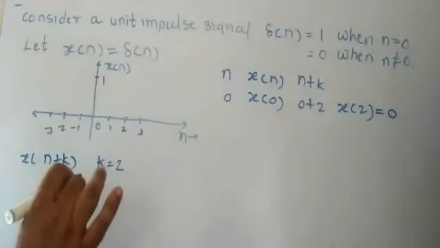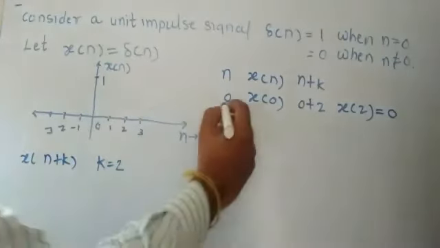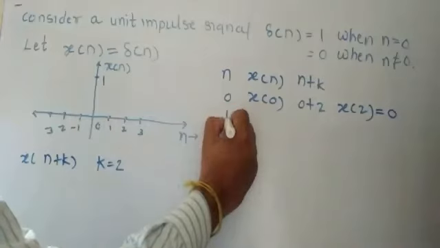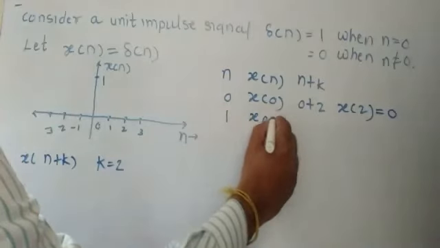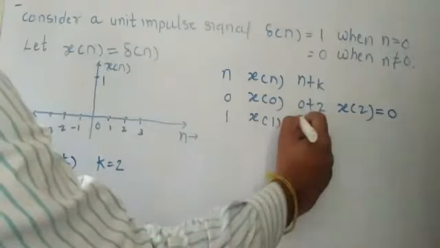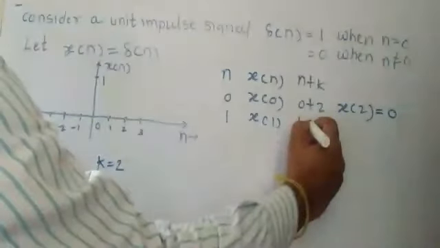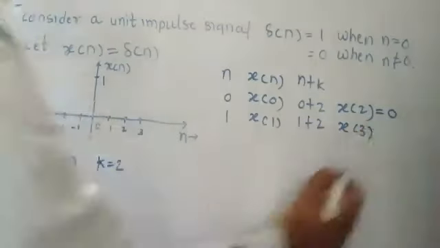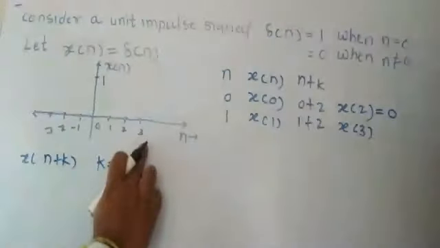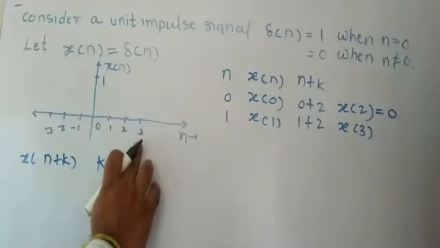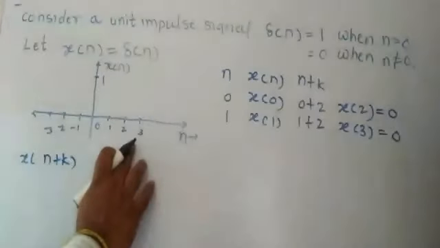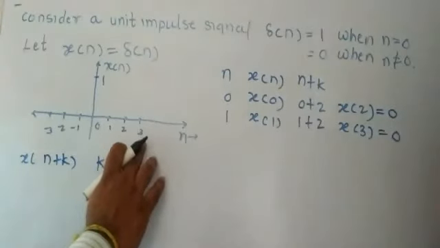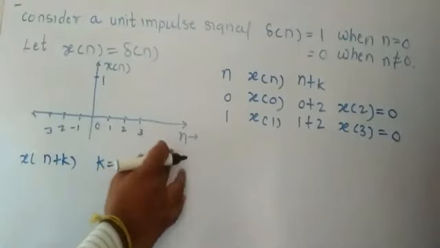Getting this point? Now if I say n is 1, you will get x of 1 plus 2. Here I put the value of n, that is 1. 1 plus 2 is equal to x of 3. Again here x of 3 is not present, its value is 0. So that's why I say here it is 0. Now if I put the value of n is equal to 2, again it will go for forward value.